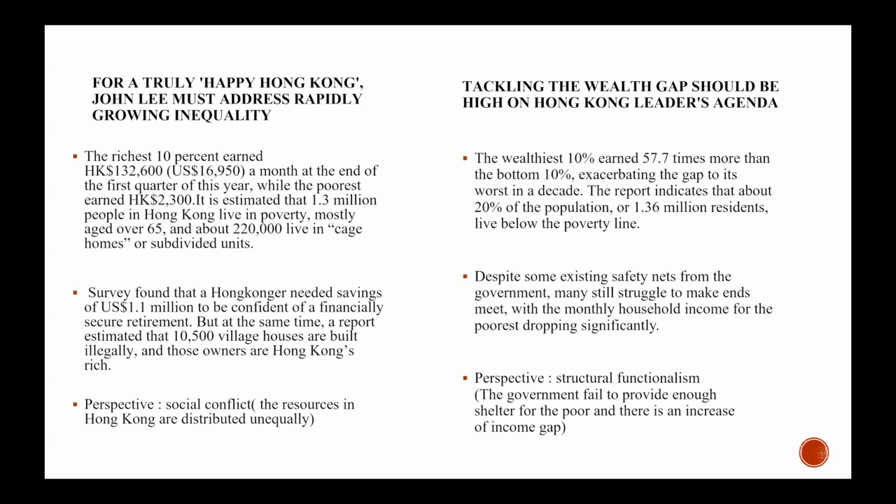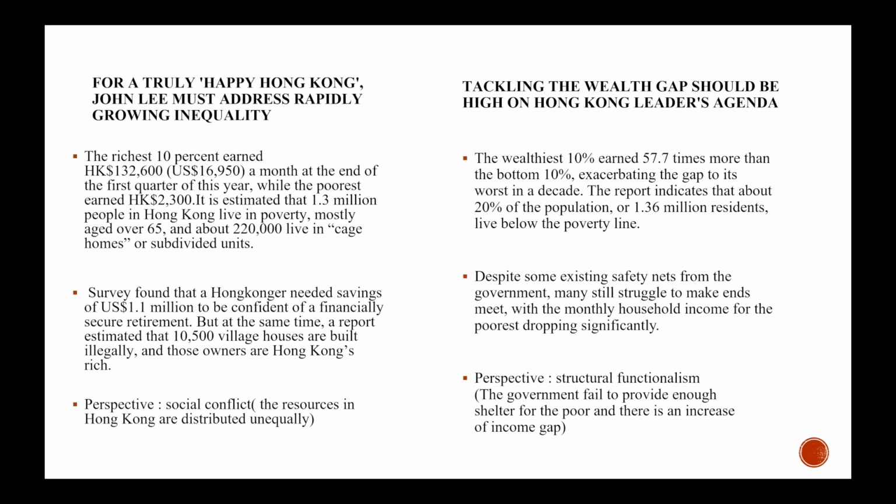In the fourth article, Tackling the wealth gap should be high on Hong Kong leaders' agenda, it mentions that the wealthiest 10% earn 57 times more than the bottom 10%, and this shows a serious income gap. Although the government has posed some safety nets to the public, the income gap can't be relieved. The perspective used is structural functionalism, since the government failed to provide enough shelter for the poor.